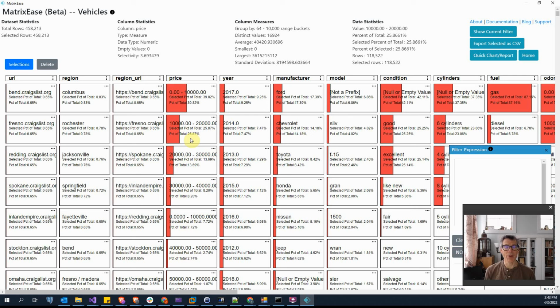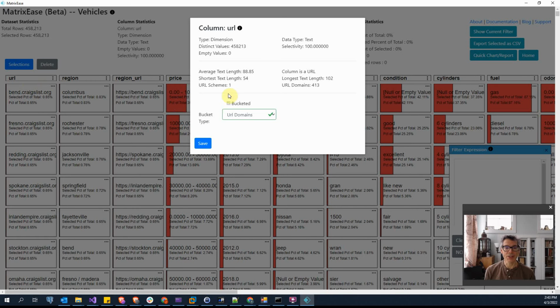Column settings and column stats are different for each type of column based on the data type: URL, text, numeric, date time. I'll review each one separately. For URL, the column settings can be bucketed by URL domain, URL scheme, text length, and parts of the path. There are also always metrics up at the top. I can also always override the default bucket that was applied by MatrixEase to something that I want to see.